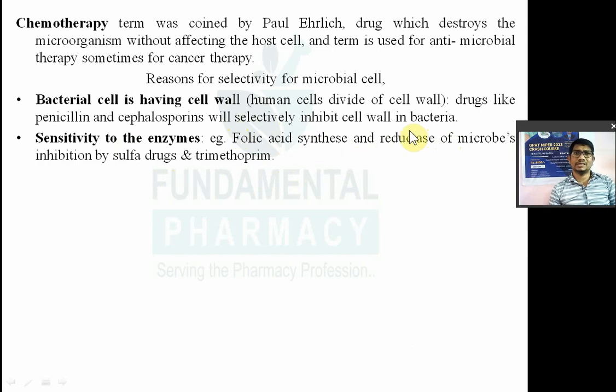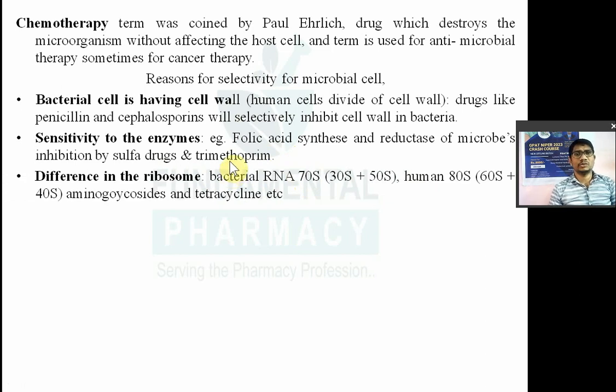But your cell can utilize already formed folic acid. Bacterial cell cannot utilize ready-made folic acid, so they have to synthesize it, and that's why these drugs selectively can target the bacterial enzymes and leave the human cells unaffected. For example, sulfa drugs and trimethoprim, then methotrexate. These are the drugs known as folic acid antagonists, or they inhibit the folic acid synthesis.